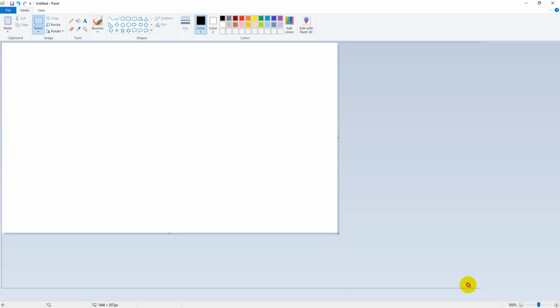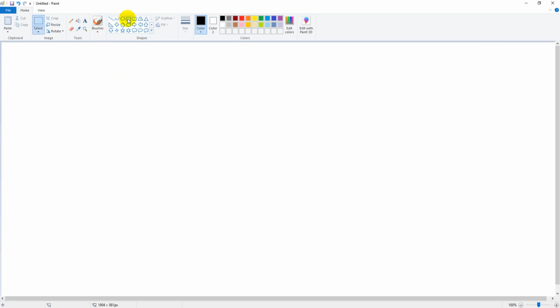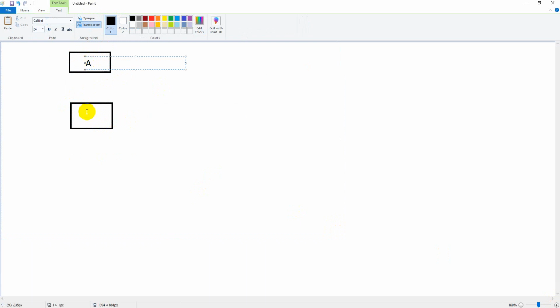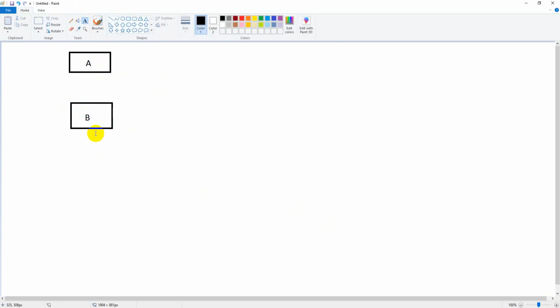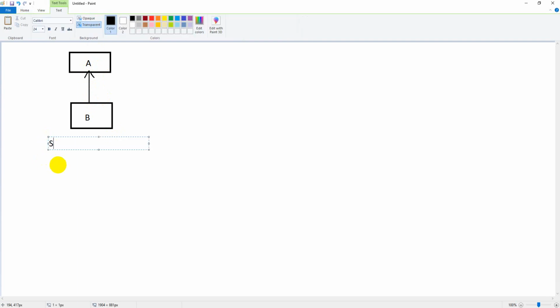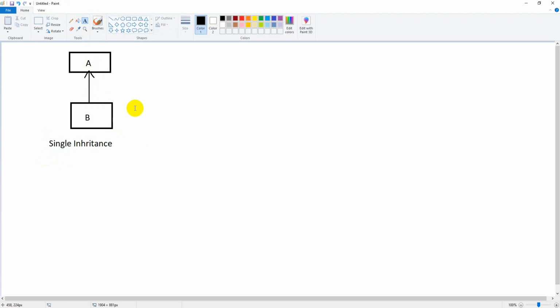Now, when there is one parent class and one child class, suppose A is the parent here, B is the child here. Inheritance can always be represented like this, in the up direction. That means B is inheriting A. This type of inheritance is called single inheritance.